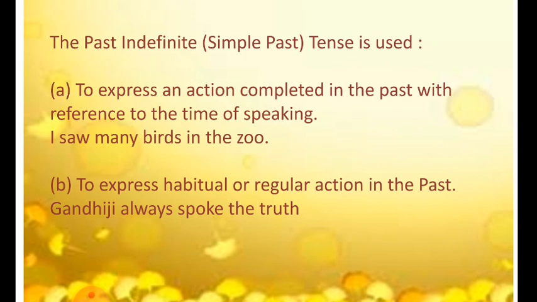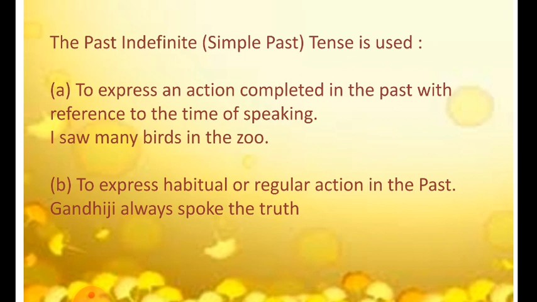So when we are speaking, if I talk about any action that is already completed in the past, as I said to you that yesterday we had learned about the present tense, that is the past tense. I saw many birds in the zoo. Now I is the subject, saw is the second form of the verb. So this is a use of the simple past tense.